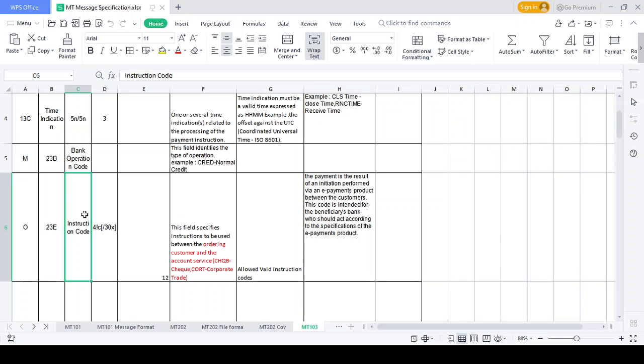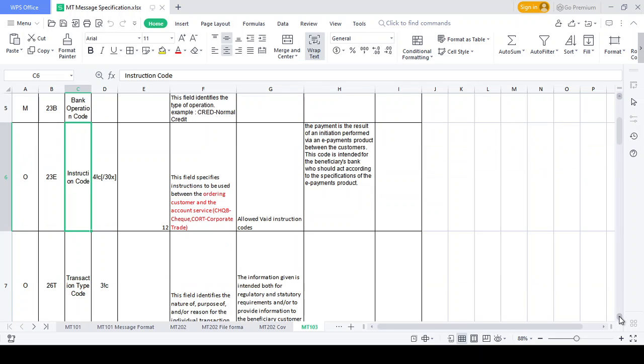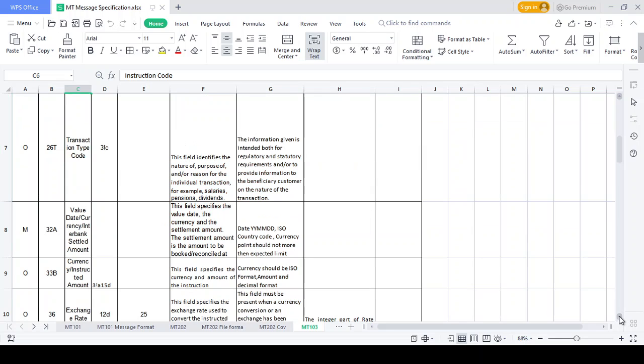Once it goes to the beneficiary side, which system do I need to approach? Because the beneficiary uses many systems, whether it's a core payment system or a non-fast payment system, fast payment system, many systems. They identify which field I need to push the transaction to. You got it? Instruction code. Naga, you also got the concept, right? Yes, bro. I go very slow because you guys need to understand the entire concept, each and every field.